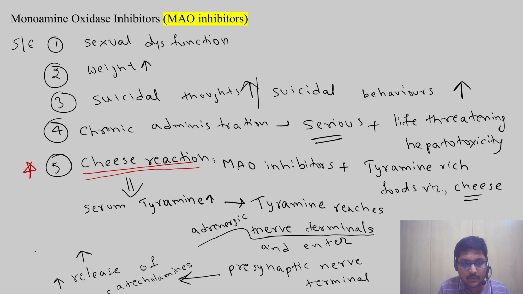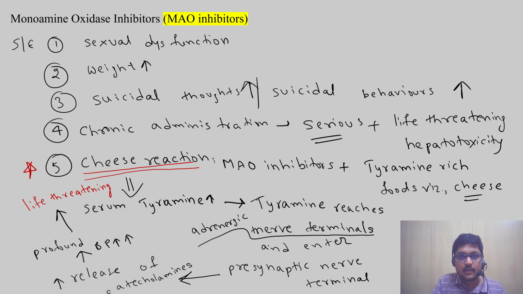Yes, we can expect profound hypertension, which is very dangerous in this cheese reaction. Why is it dangerous? Because it might be life threatening. This is why we need to consider the cheese reaction: MAO inhibitors plus tyramine cause a life threatening cheese reaction. Understood?